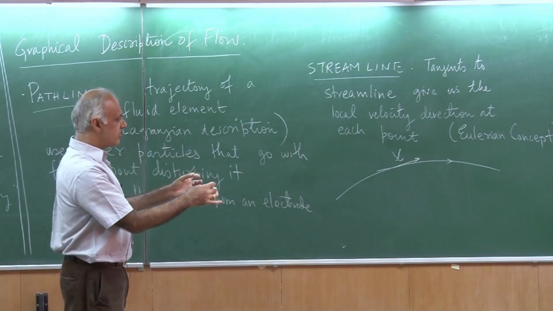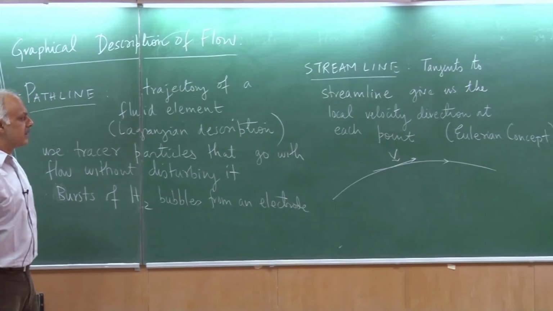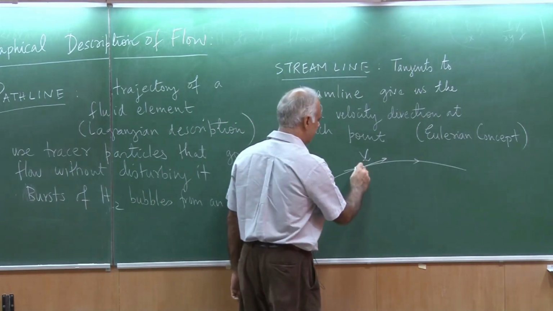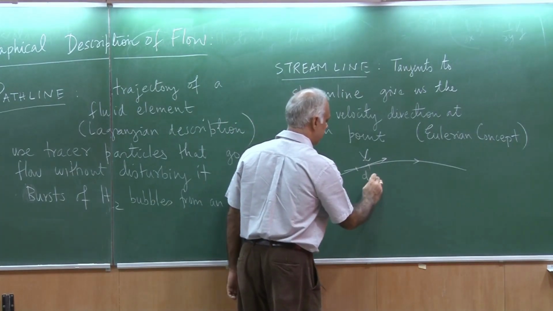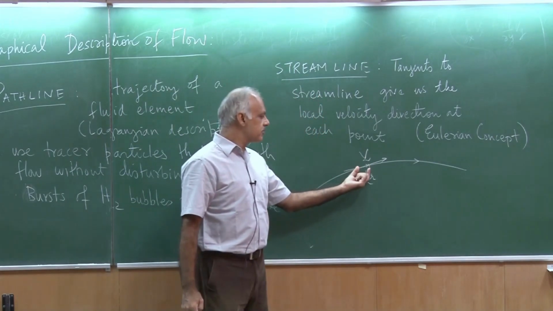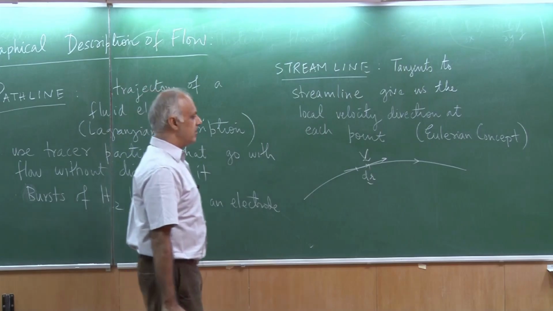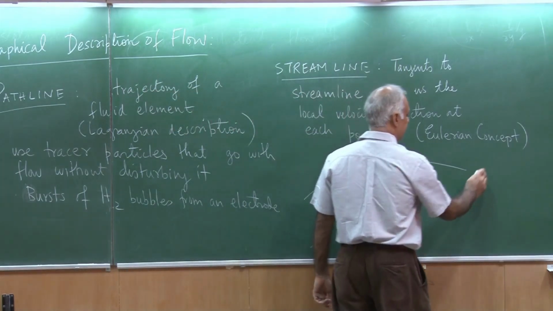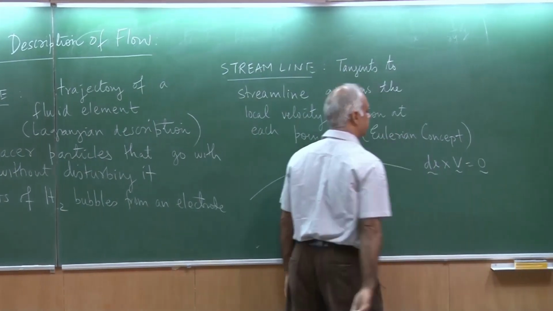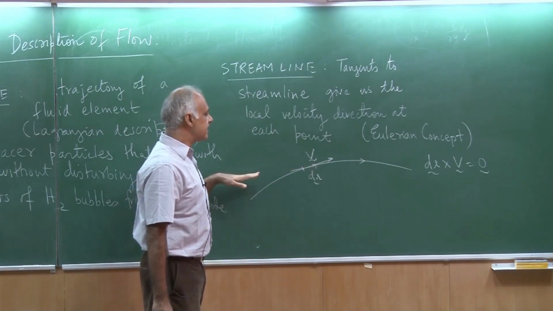I take a picture of the flow and then I construct these concepts out of it. So, what is the description of a streamline? So, suppose I take an infinitesimal part of the streamline and let us say that I represent it by dr. So, the equation of a streamline is that dr cross v should be 0, simply because dr is tangential to v.